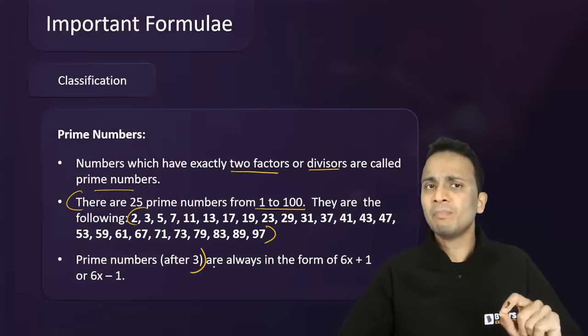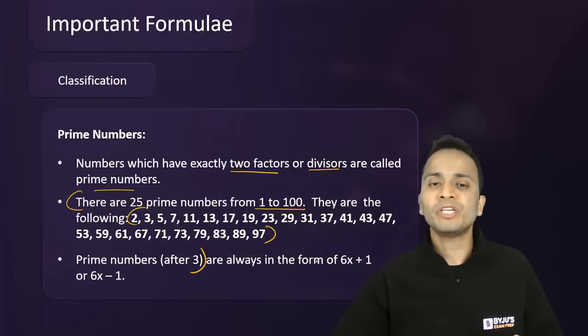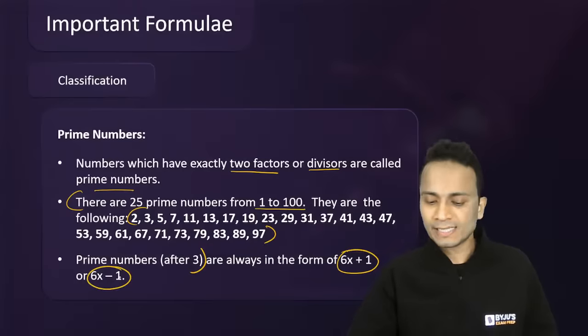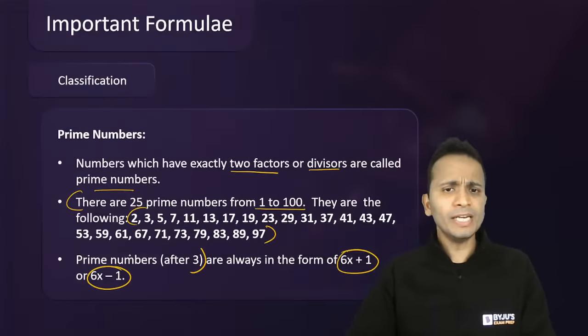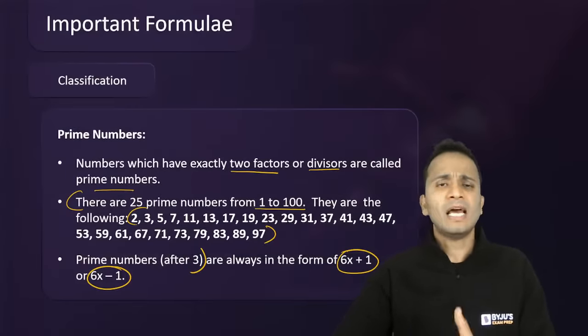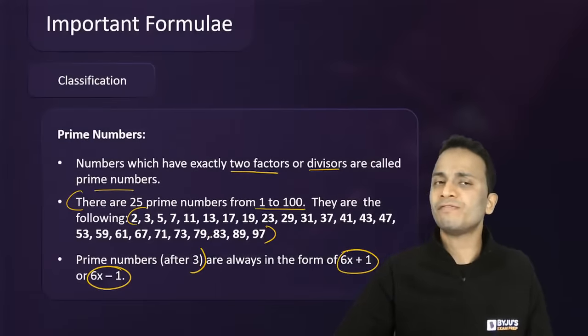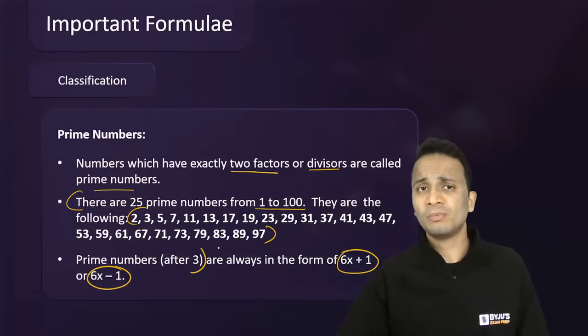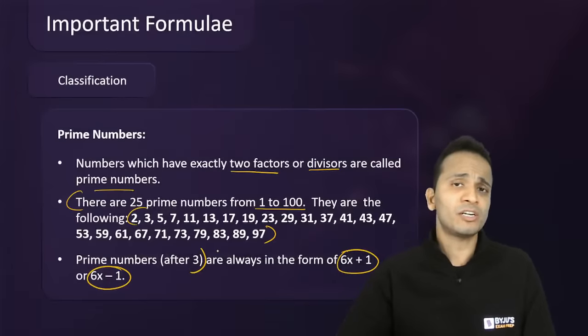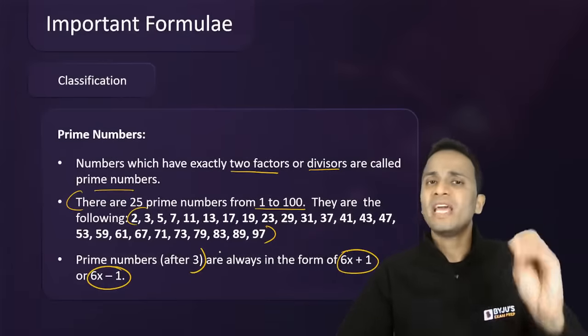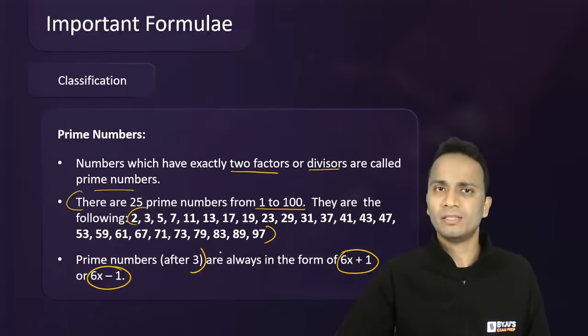So every prime number above 3 can be expressed either in the form of 6x plus 1 or 6x minus 1, right? You pick any prime number and it will go up till infinity. Not only true for the first 100 natural numbers, but it is true for every prime number which is more than 3, right?